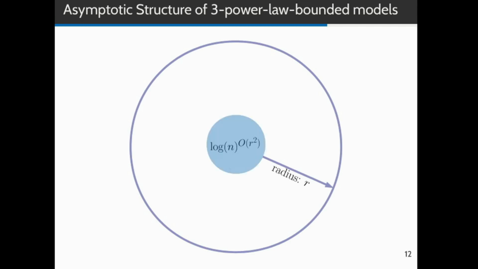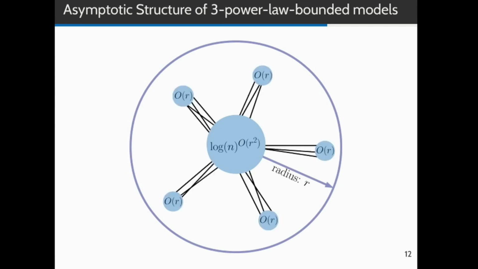We fix any vertex and induce the graph on all vertices with distance at most r from it. First of all, there are log n to the O of r squared many vertices, which we call the core of the neighborhood. To this small core, a number of even smaller subgraphs are attached. We call these subgraphs protrusions. Each protrusion has O of r vertices. We only draw 5 protrusions here, but there can actually be a large number of them.